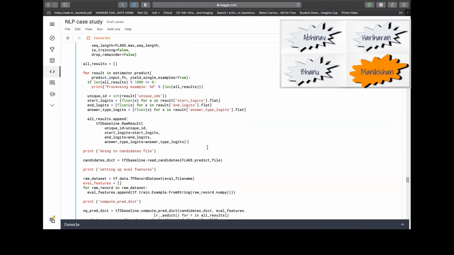So this is where the prediction goes on. And as we see here, the start logits, end logits, and answer type. These variables hold positions to the start and end of the answer in the text that is fed in. It also stores the type of the answer.